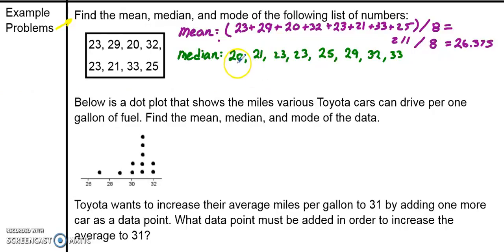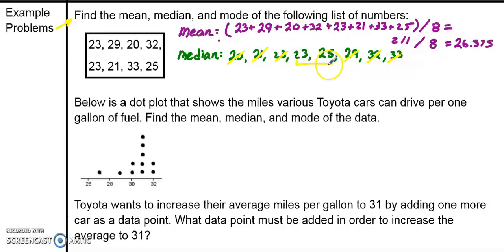Now my values in order: 20, 21, 23, 23, 25, 29, 32, 33. Yep, those are all in order. So now the median, remember, is going to be that middle number halfway through this. One technique is to just cross off from each end. That's first, that's second from each end. There goes the third, and it looks like I'm left with these two in the middle.